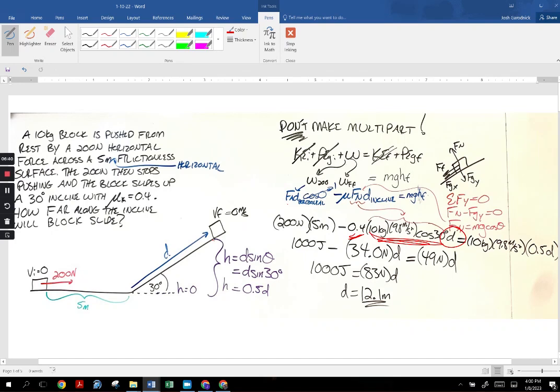Everybody gets so hung up on the work done by friction that you're so focused on, okay, it's mu, but it's on an incline, so that's mg cosine theta. And then you forget the distance. In the end, you have potential energy. Notice this height final, but we've said that height final was 1/2 the d. If you leave this as h, you're going to have an h here and a d here, and you won't be able to solve for anything. That's why it's super important to put the height in terms of d. Just do d sine theta. It's a right triangle. And then from there you solve.